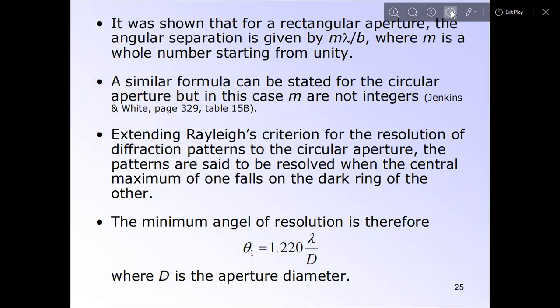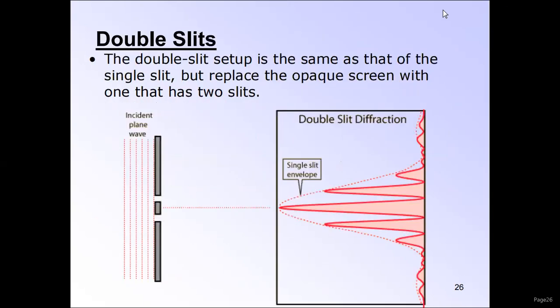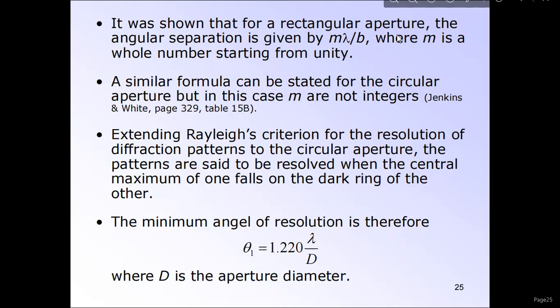So it was shown that for a rectangular aperture, the angular separation is given by m lambda by b, where m is a whole number starting from unity. A similar formula can be stated for a circular aperture, but in this case, the m are not integers.